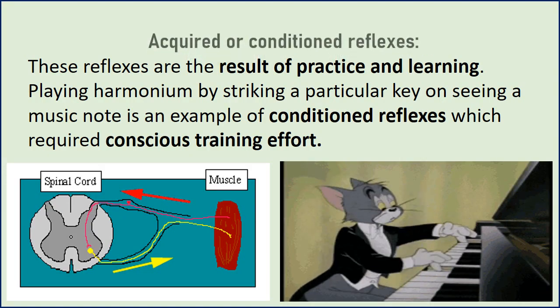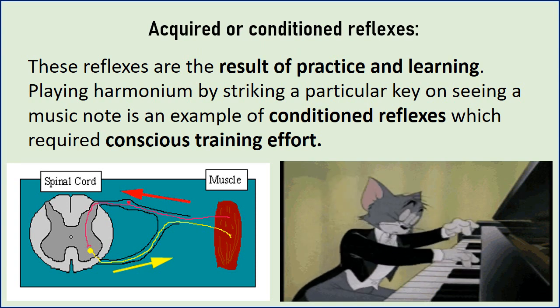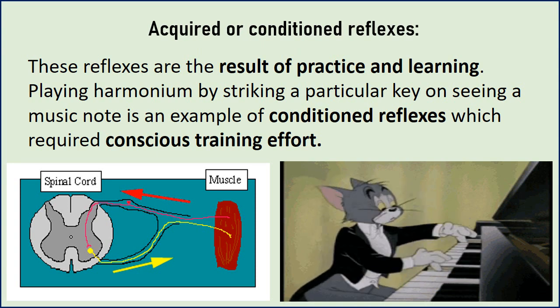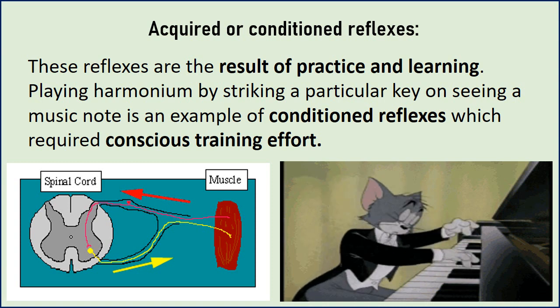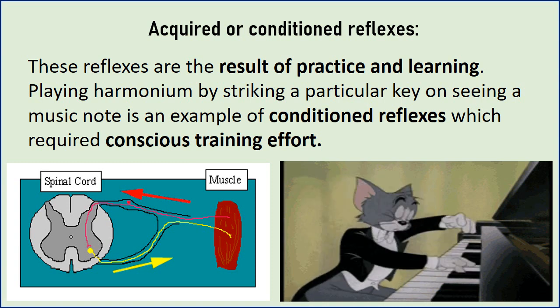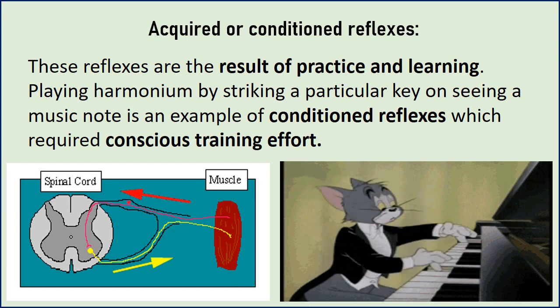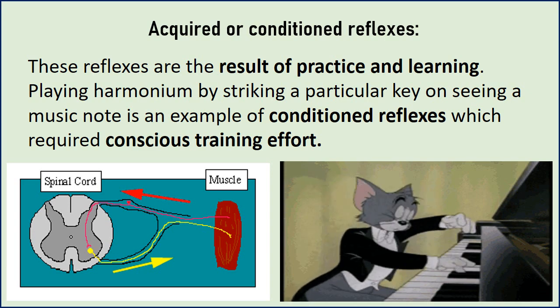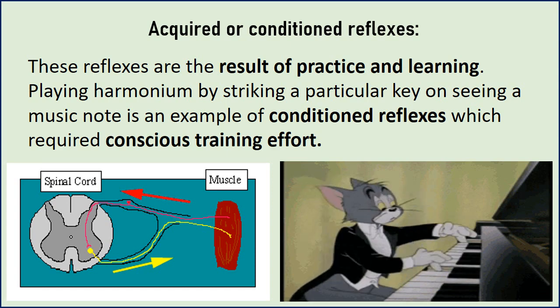Next one is acquired or conditioned reflexes. Conditioned reflexes are also called acquired reflexes. It is an automatic response to a stimulus that is different from that initially causing the response. That is, this type of reflex is the result of practice and learning.